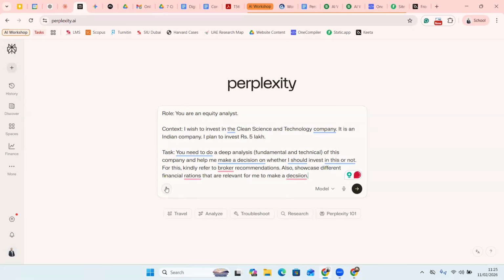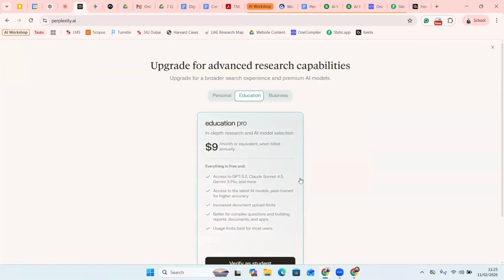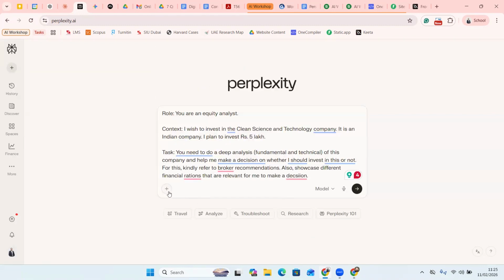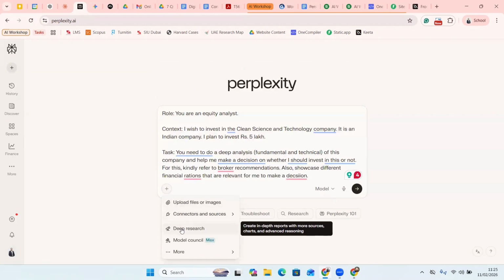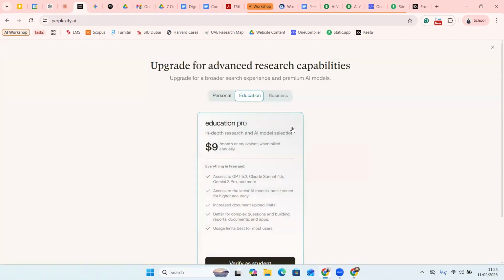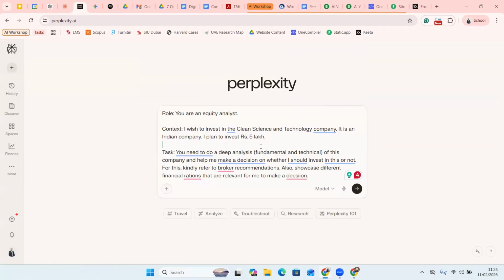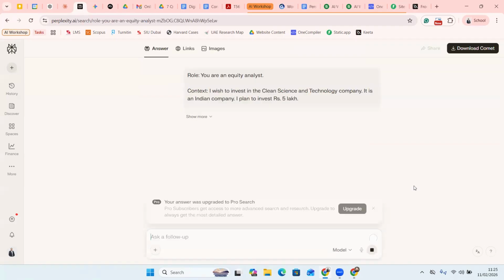And I'm going to click on an option called deep research. Okay, it's asking me for a personal. Okay, I think I've already exhausted using this, but nonetheless, what will happen is it will do this deep analysis for 5 minutes, and then it will give me the output. But still, let me just search over here and see what output we get.